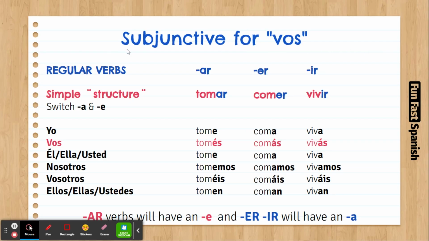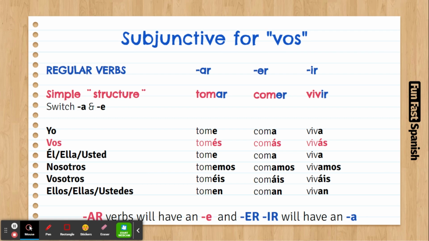Today we're going to talk about the present subjunctive, but for vos. We just learned the present subjunctive for all the personal pronouns. We did it for yo, tú, él, ella, nosotros, vosotros, and so on. Vos comes from the vosotros.